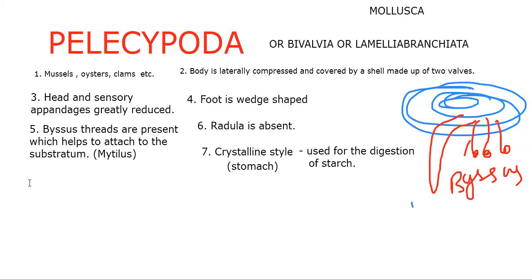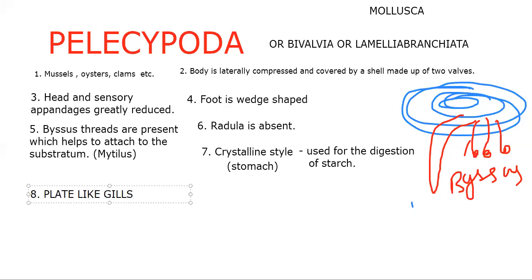Next, a very important feature: why do we call them Lamellibranchiata? The plate-like gills are present here. What is special about the plate-like gills?